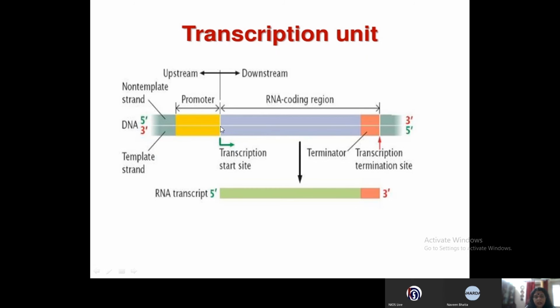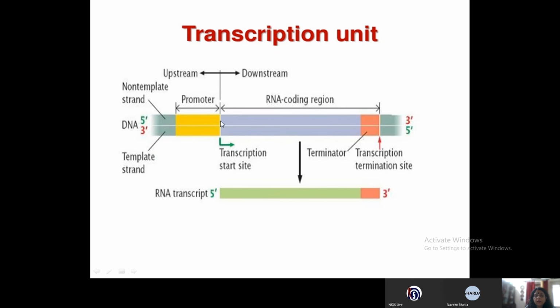Because they are before the start site, they are called upstream. And the rest of the sequences, whether it is structural genes or terminator sequences, are downstream.